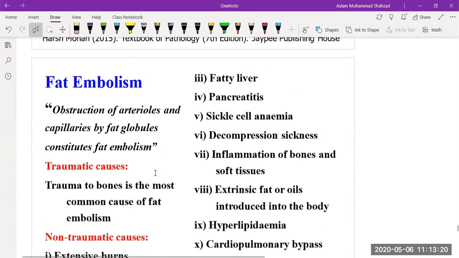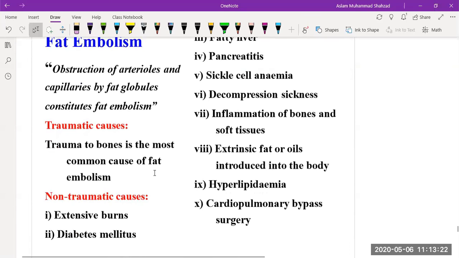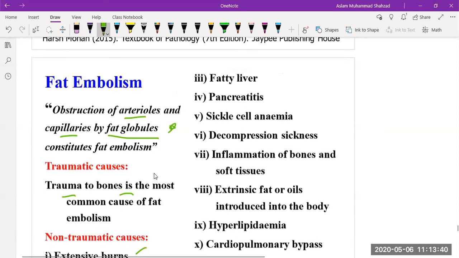Then we have fat embolism, which is the obstruction of arterioles and capillaries by fat globules, or deposition of fat. It could be caused by trauma to bone. The non-traumatic causes could be excessive burns, diabetes mellitus, fatty liver, pancreatitis, which is inflammation of the pancreas, sickle cell anemia, decompression sickness, and inflammation of the bones and soft tissues.